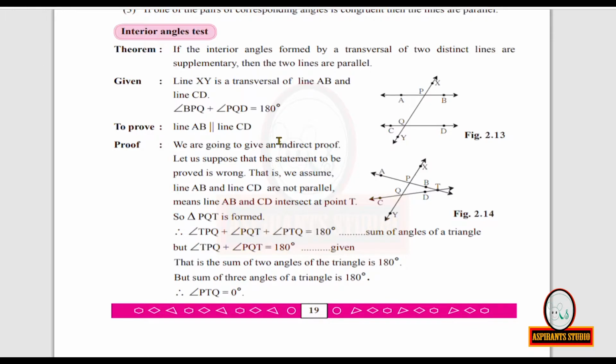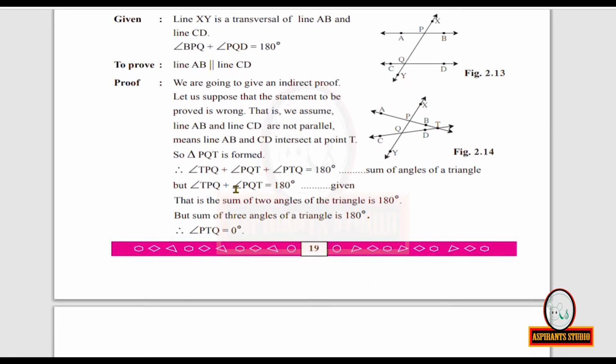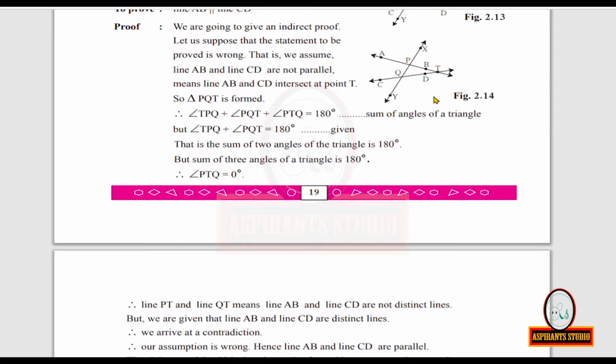But we are going to do it by an indirect proof method. So for the indirect proof method, we have to suppose that the statement to be proved is wrong. What is the statement to be proved? Line AB is parallel to line CD. But for the indirect proof, you have to suppose that the statement to be proved is wrong. That is, we suppose that line AB and line CD are not parallel. That means if they are not parallel, they will be intersecting, isn't it? So let them intersect at point T.